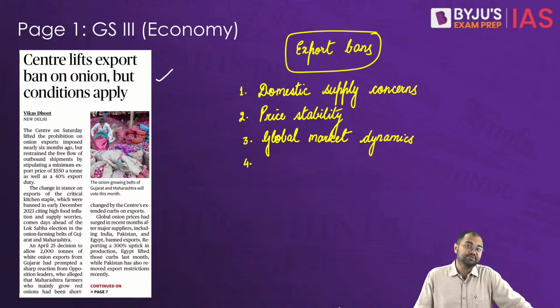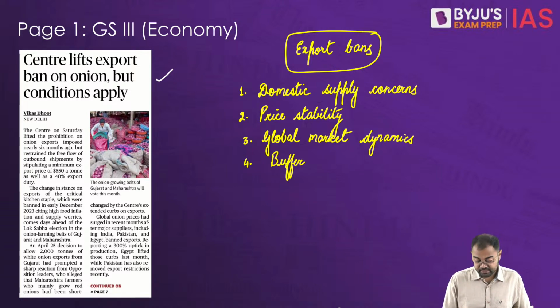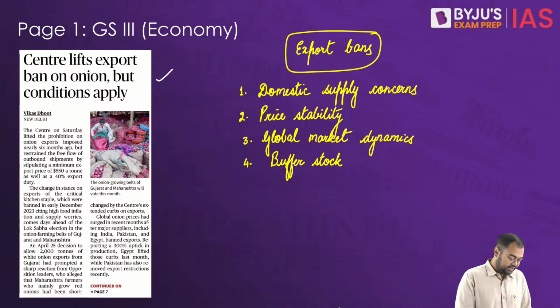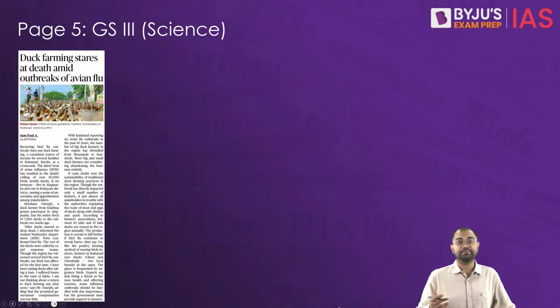Now sometimes the governments may also restrict the exports to build up a strategic reserve, or let's say buffer stock of essential commodities for some of the future contingencies as well. So that's why sometimes it is done, that we try to maintain buffer stock. So just remember some of these kind of areas why exactly export bans would happen.